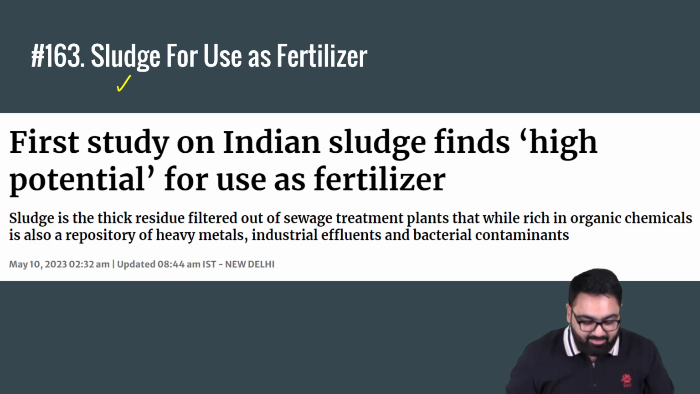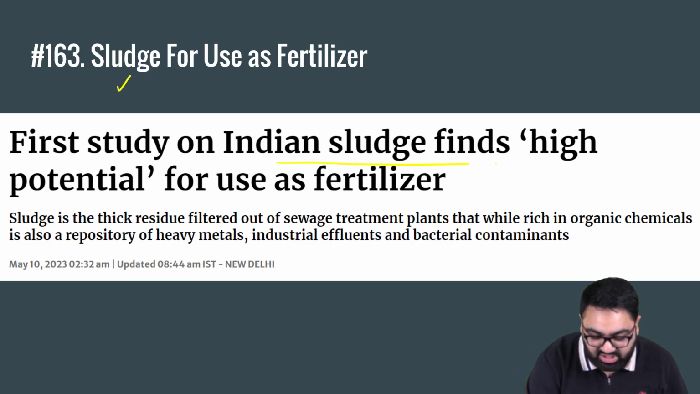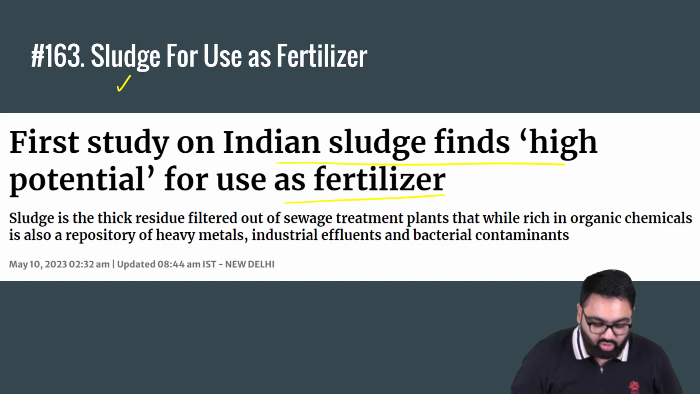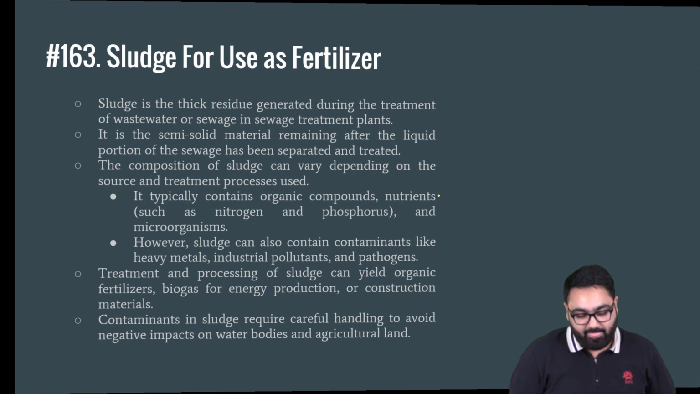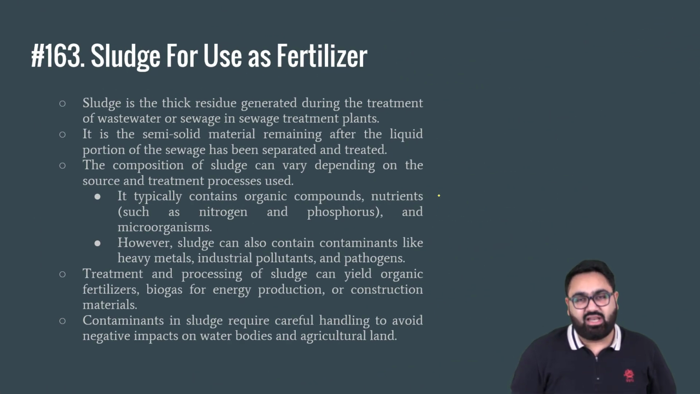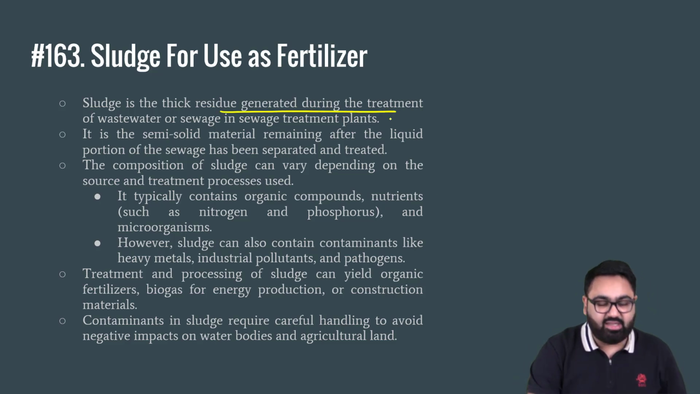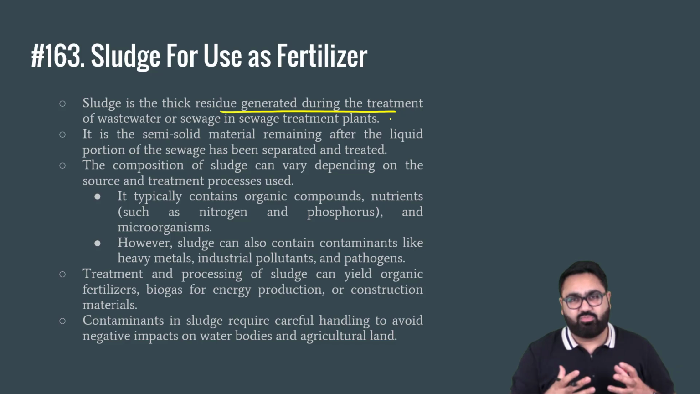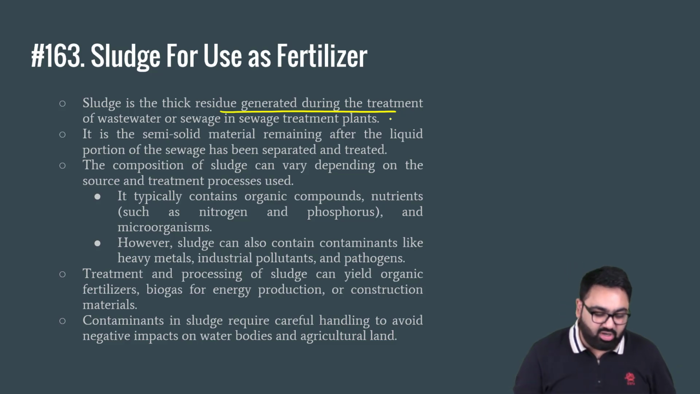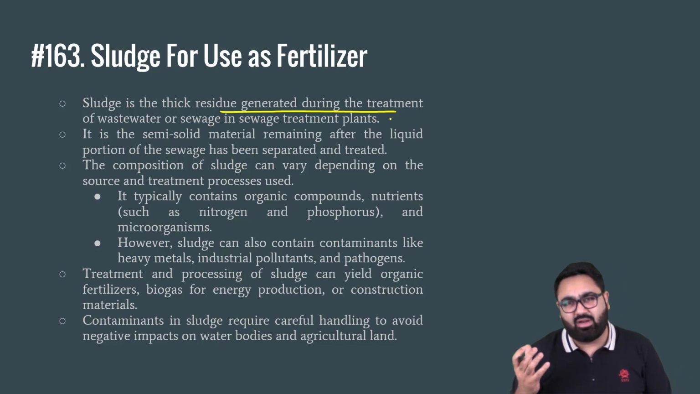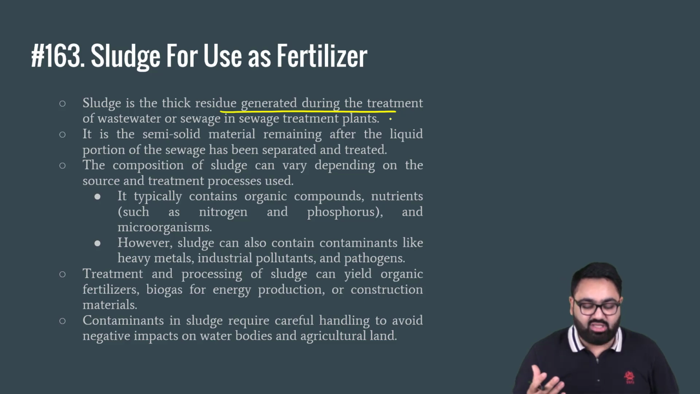What kind of sludge can be used and cannot be used? There was a study conducted on Indian sludge, which has a high potential to be used as a fertilizer. Please understand what sludge is. It is the thick residue material that is generated after the sewage treatment plant cleans all the wastewater. The remaining semi-solid material, you would have seen it, that is called the sludge.